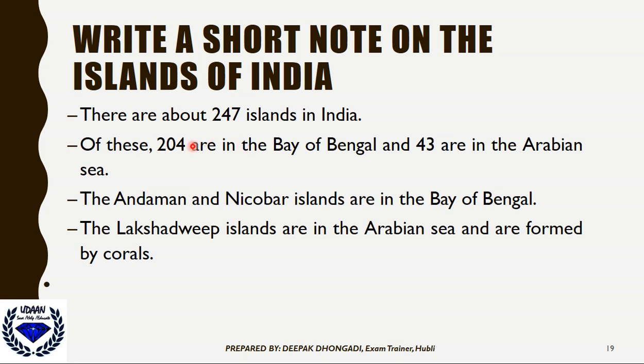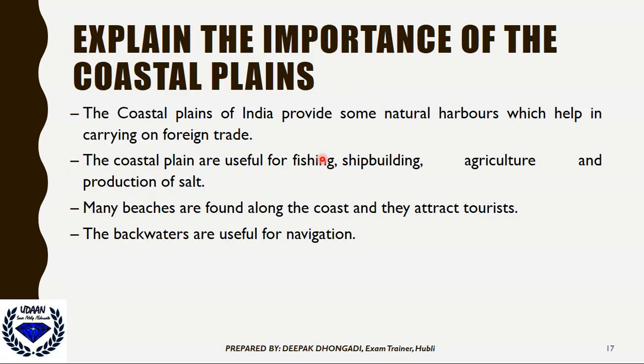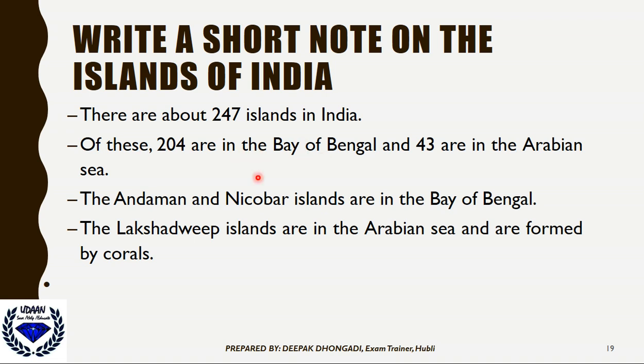There are about 247 islands in India. India is very lucky to have such a huge number. Of these, 204 are in the Bay of Bengal, and 43 are in the Arabian Sea.